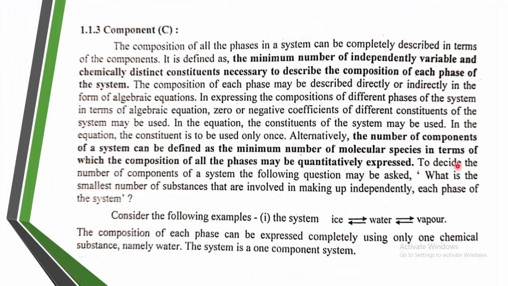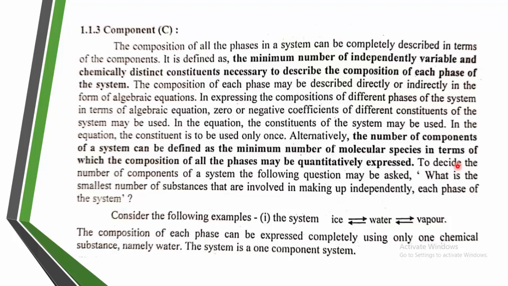Next is the component. This is very important. What is the component? A component is defined as the minimum number of independently variable and chemically distinct constituents necessary to describe the composition of each phase of the system. Alternatively, the number of components of a system can be defined as the minimum number of molecular species in terms of which the composition of all the phases may be quantitatively expressed.